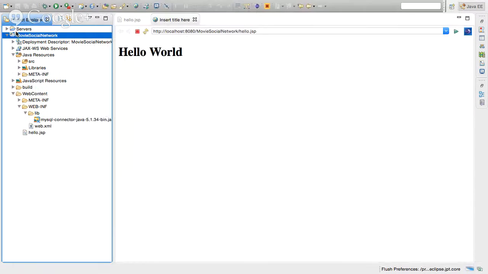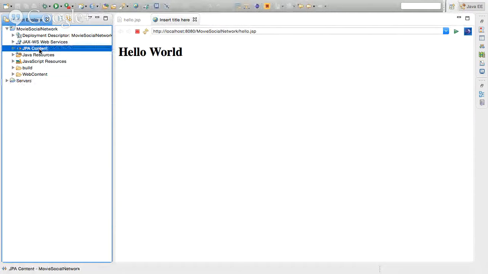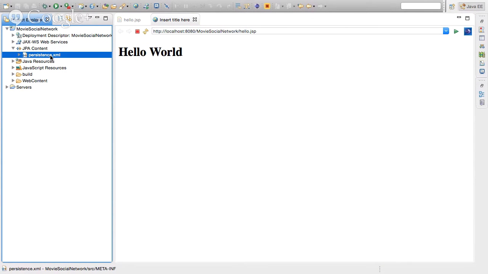What it's going to do here, you'll see that it added a brand new element that was not there. JPA content was not there before we configured it. It added it. It's a facet. Notice that under there, the only thing available is this persistence.xml.